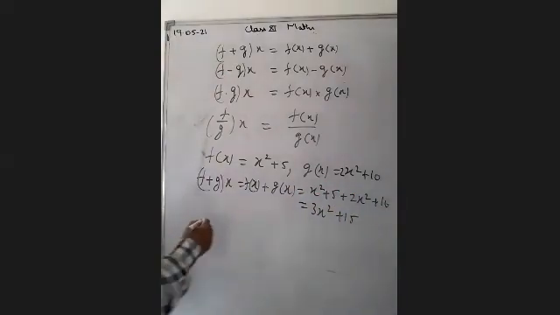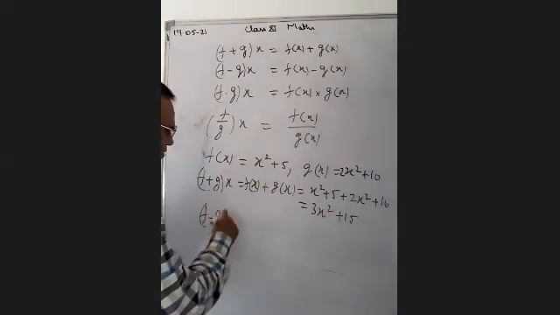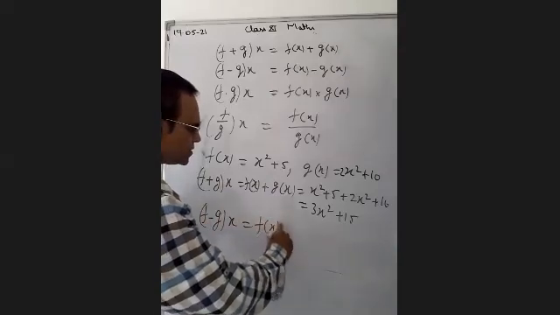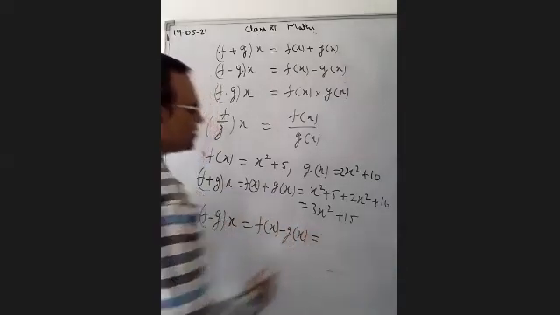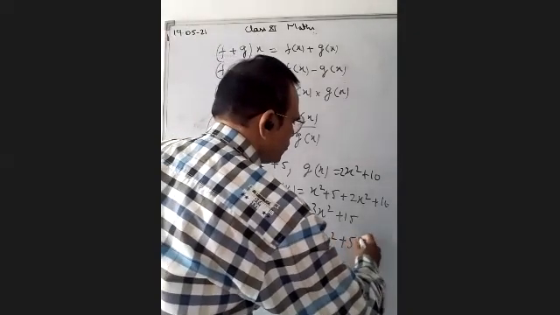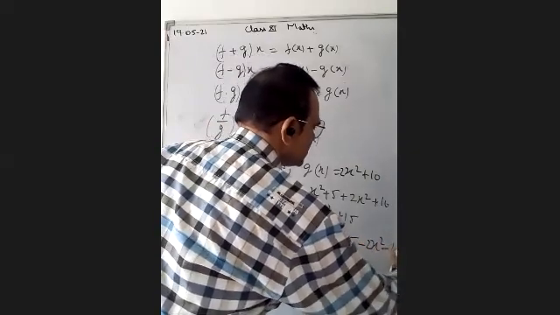If we want to find the difference of two functions, f minus g, that is f(x) minus g(x), then f(x) is x square plus 5 minus 2x square minus 10.